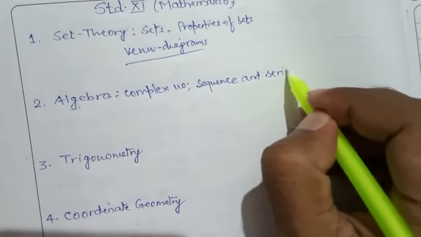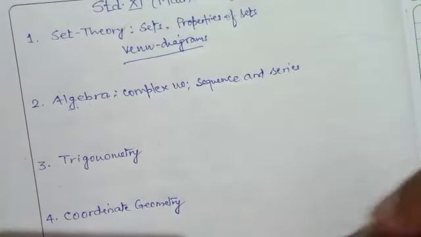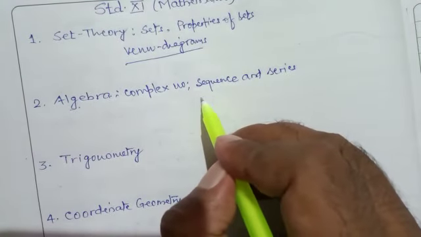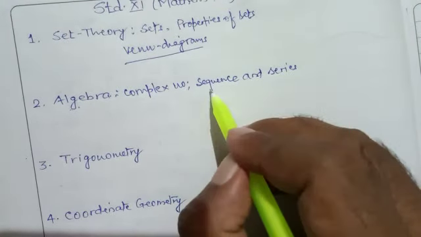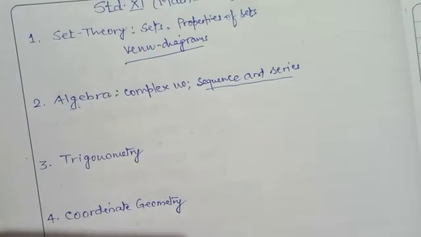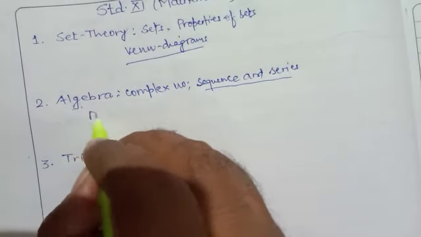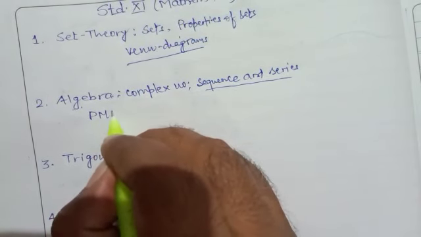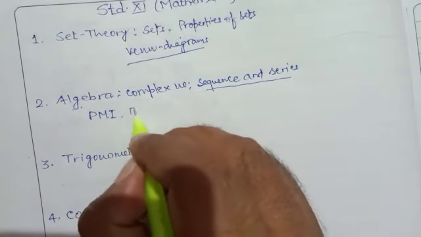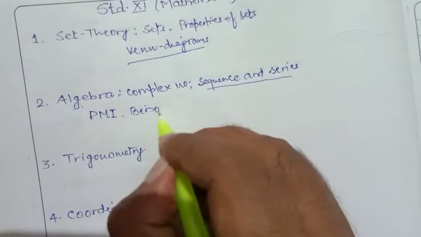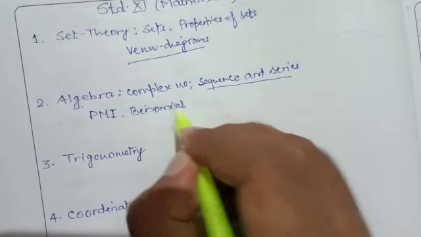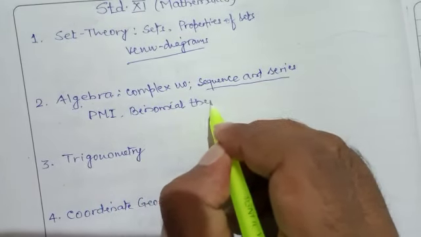You have studied the initial part in standard 10. Later parts you have to study here. Besides this, principle of mathematical induction, binomial theorem, etc. So these are completely new chapters for you.